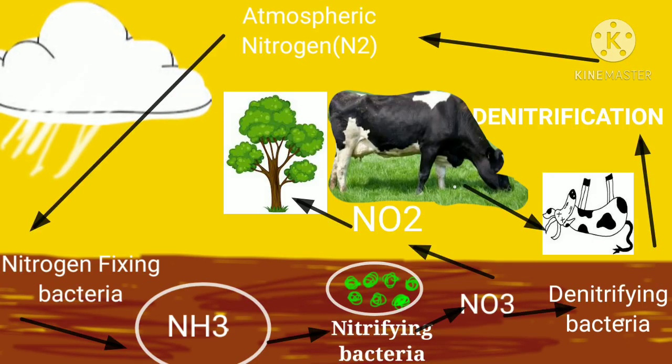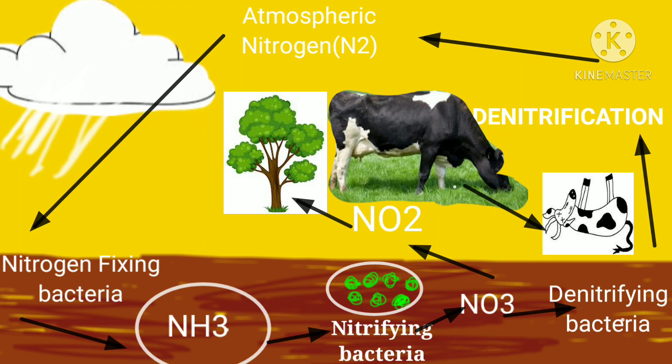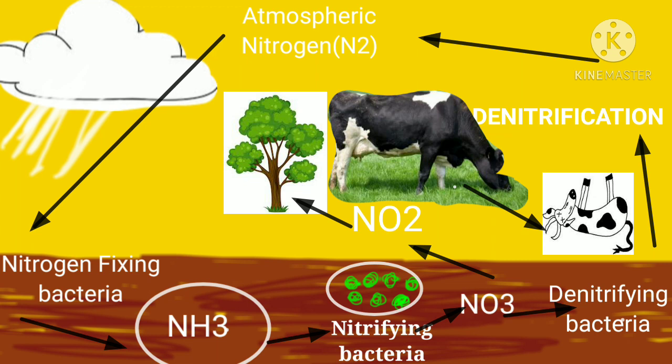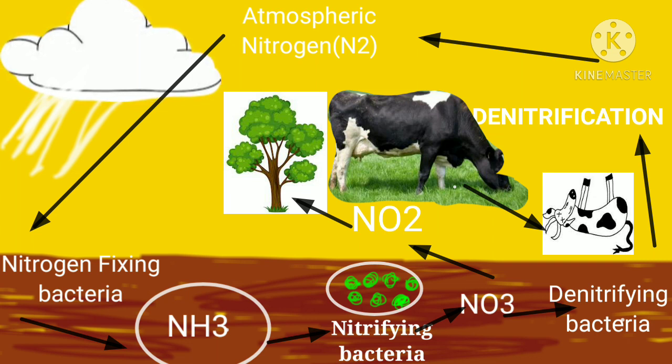Now we will discuss the nitrogen cycle. Nitrogen in the atmosphere is in gaseous form, and is an inert, diatomic molecule. It is first converted by nitrogen fixing bacteria in the soil into ammonia. Nitrogen fixing bacteria, with the help of the enzyme nitrogenase, catalyze the conversion of atmospheric nitrogen into ammonia, and